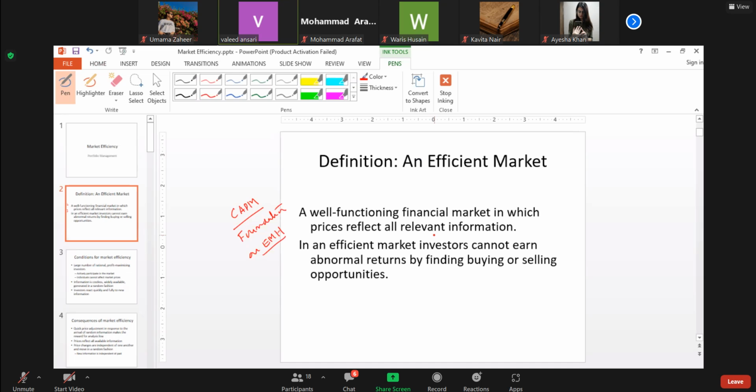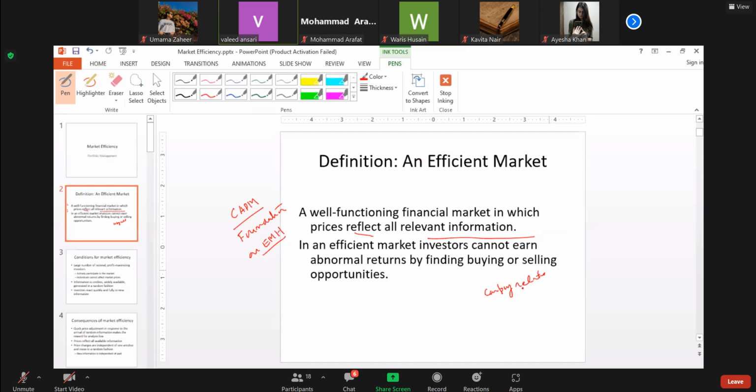So let us take a definition of efficient market. An efficient market is defined as one where prices reflect all relevant information, relevant to the securities. What may be relevant information? It may be company related information.